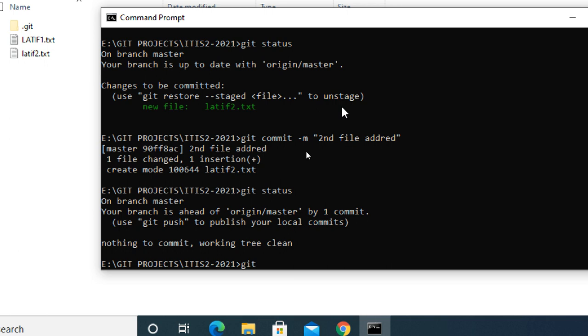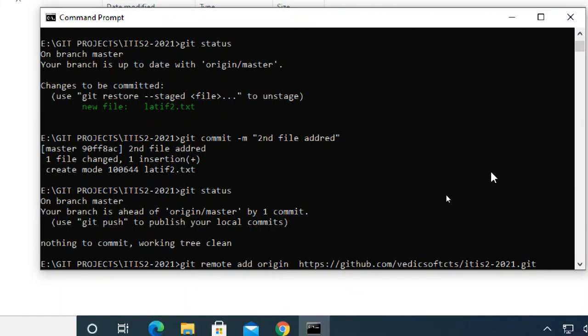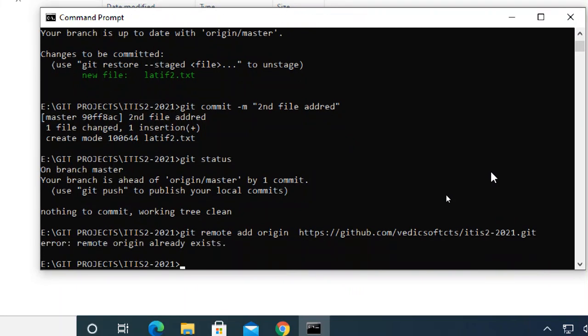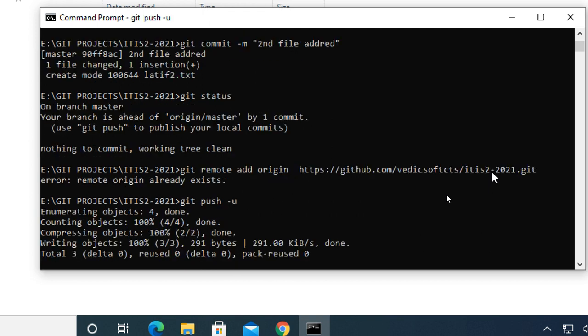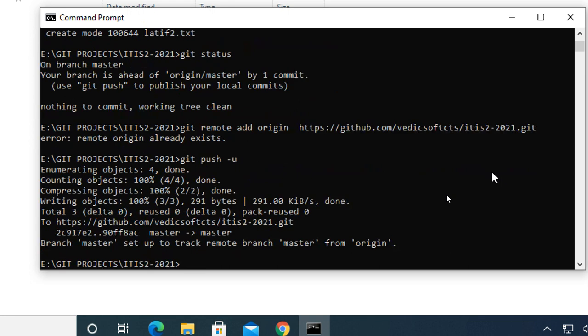So either you use the complete remote add origin and the link. I copied that link already, so it is there only. Now it says remote origin already exists. It means this information is already in my local repository, so no need to type again and again. git push -u. You can give origin master, or if you don't give it, also no problem currently. If you have multiple branches, then compulsorily you have to specify the origin branch. Otherwise, by default, with one single branch, it will take that branch.